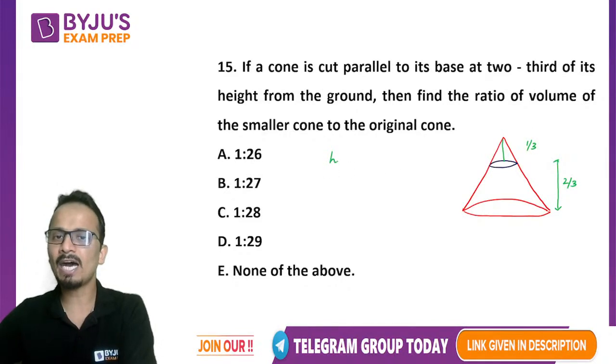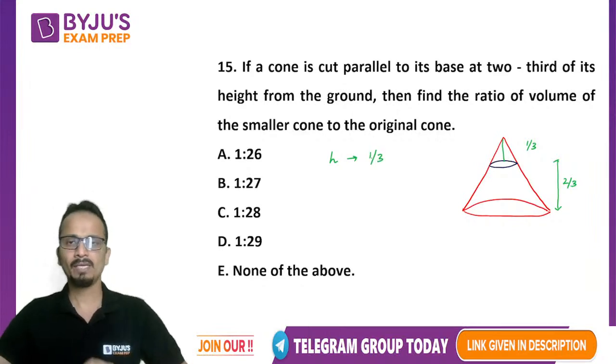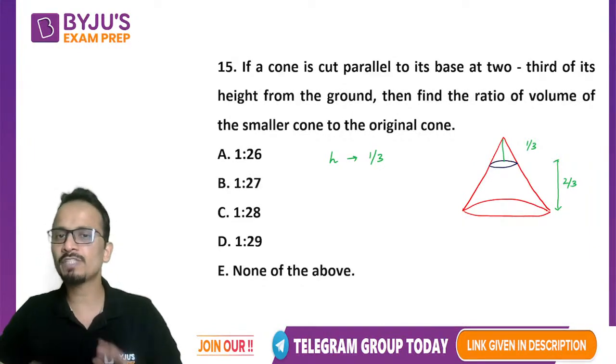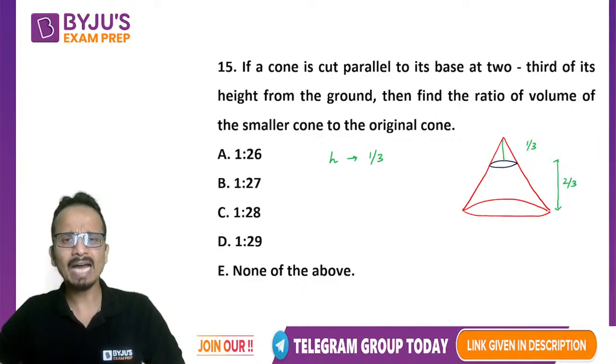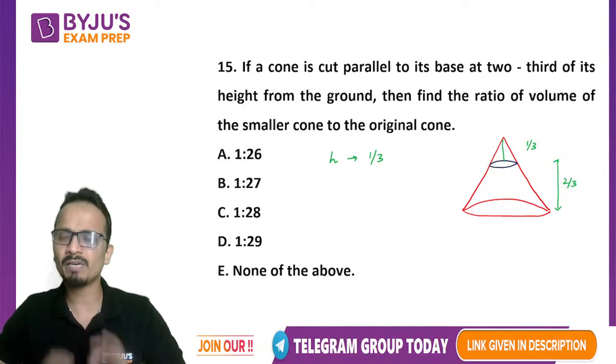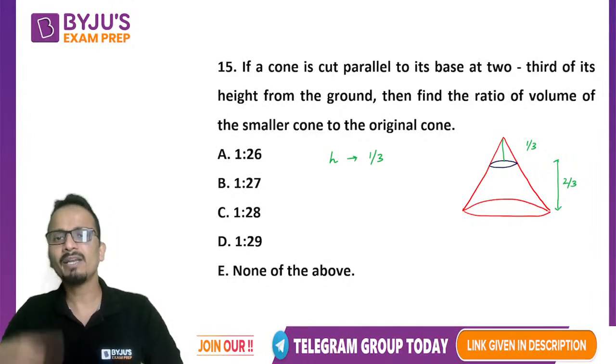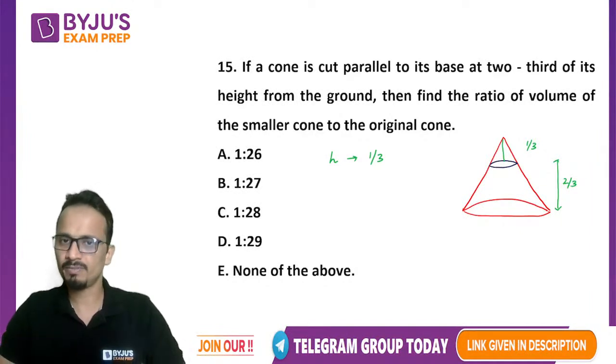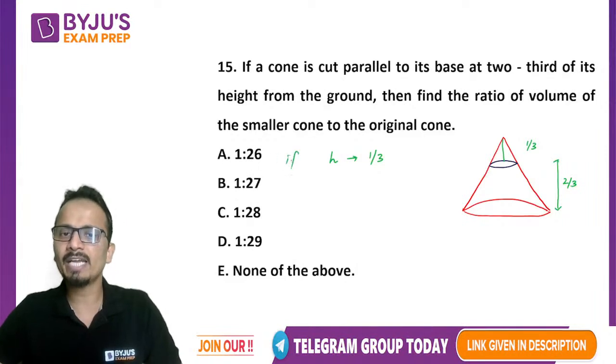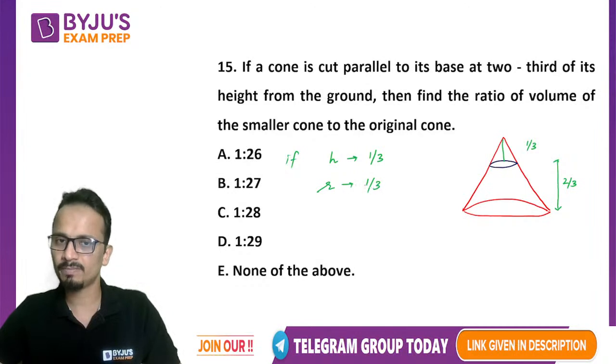So I can say that the height of this cone has become 1/3. Now this is just an application of similarity: if height has become 1/3, then the radius will also become 1/3.